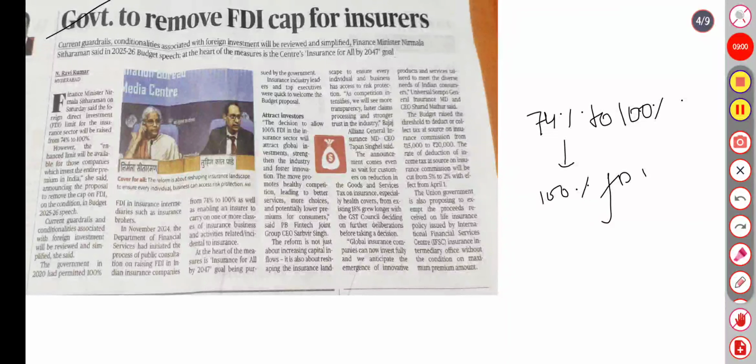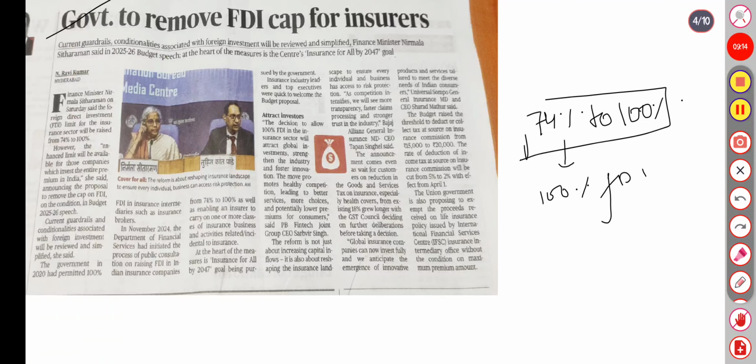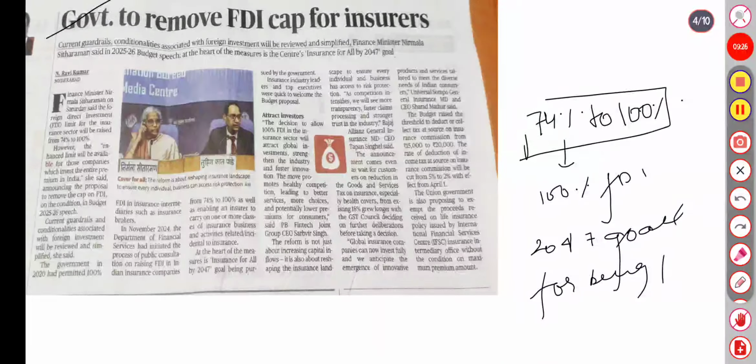The Department of Financial Services has initiated the process of public consultations on raising the FDI in Indian insurance companies from 74% to 100%, at the heart of the measure, insurance for all by 2047, a goal being pursued by the government.